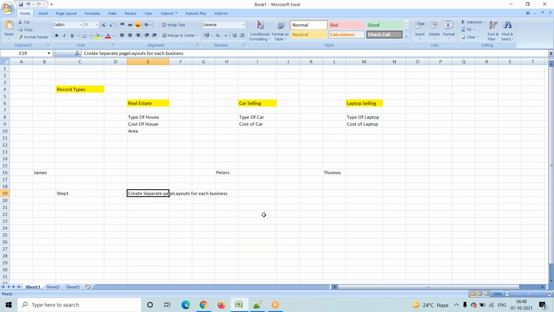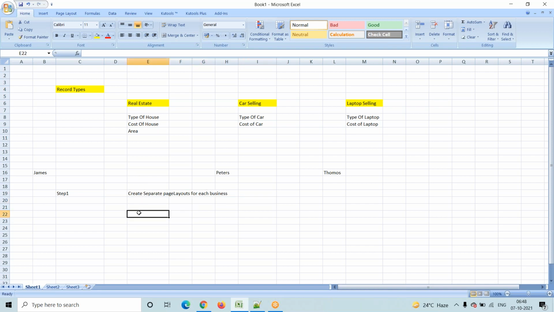And the next one is I will create one more page layout. My page layout name is car page layout. In that page layout I will add the fields which are related to the car business, and I will create one more page layout. That page layout is the laptop layout. In that layout I will add all the fields which are related to the laptop only. So step one is create a separate page layout for each business.